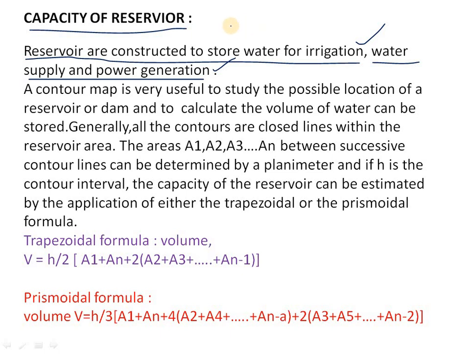To calculate the capacity or volume of a reservoir, we use contour methods. A contour map is very useful to study the possible location of a reservoir or dam, and to calculate the volume of water that can be stored.